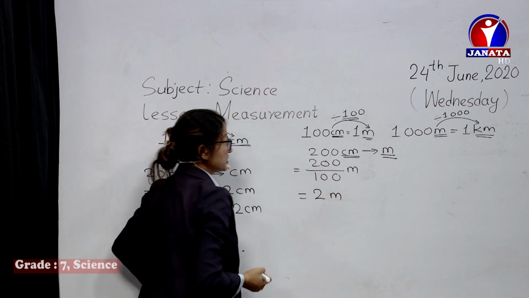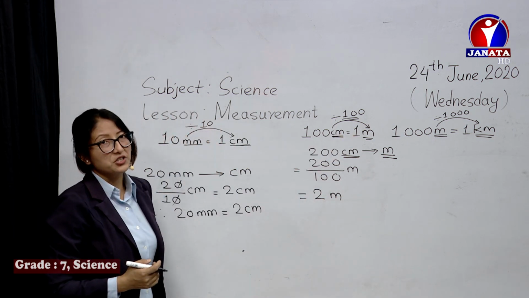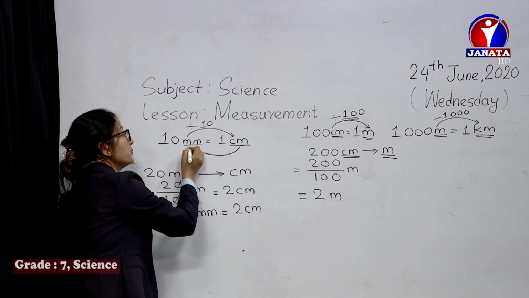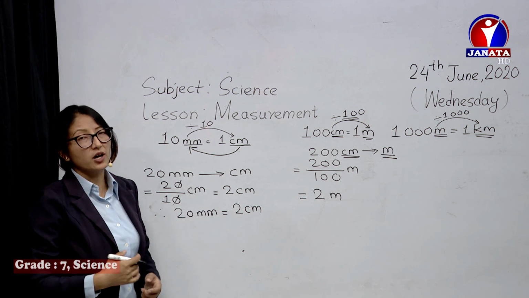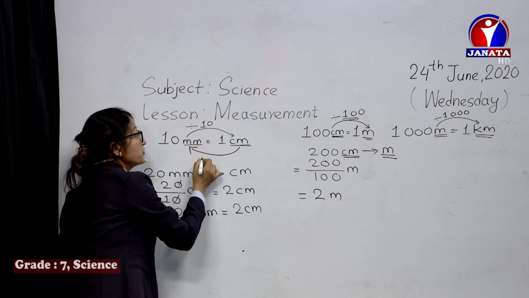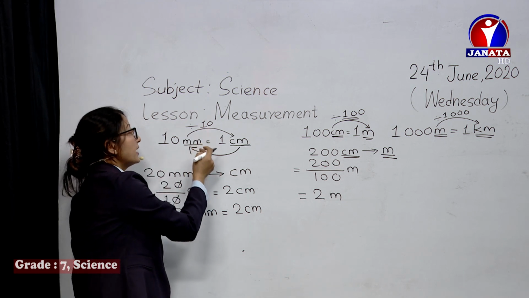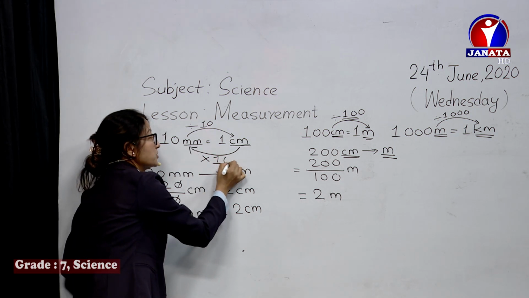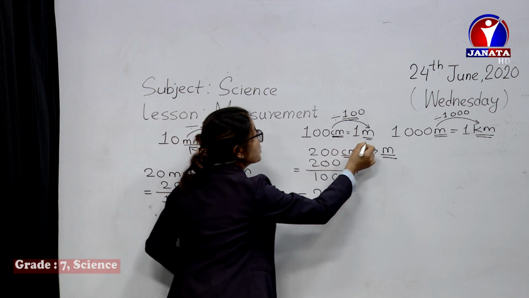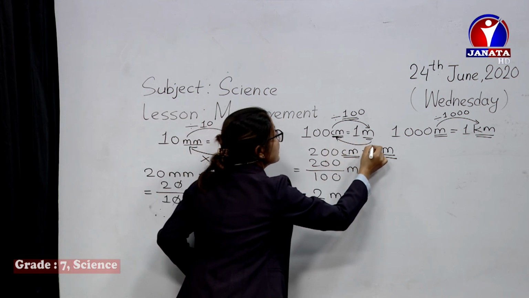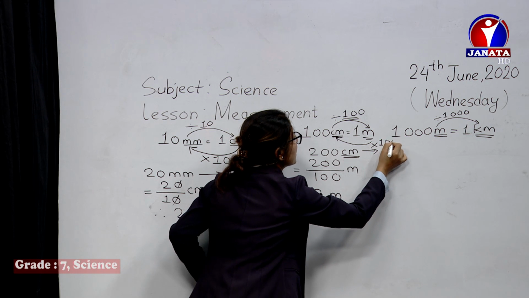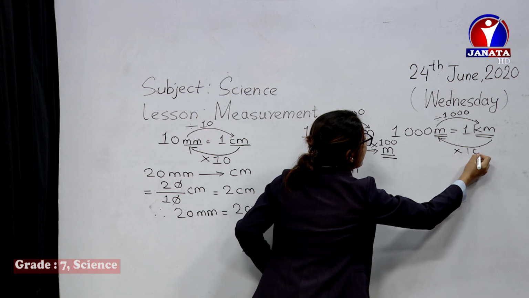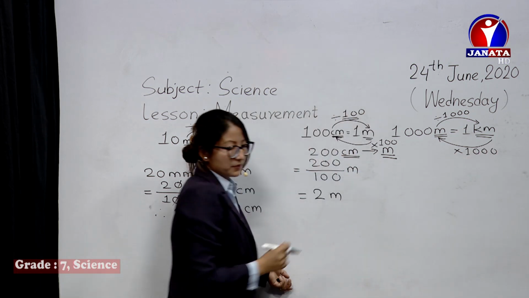So, 2 meters. Similar is the case with kilometers: divide by 1000. Now what if you have to change from centimeter to millimeter, from a bigger unit to a smaller unit? What do you have to do? Simple, just the opposite of divide: you have to multiply. Multiply by 10 to represent it in the smaller unit. If you have to change from meter to centimeter, simply multiply by 100. And if you have to change from kilometers to meters, multiply by 1000.